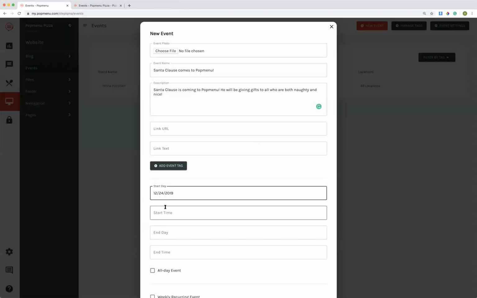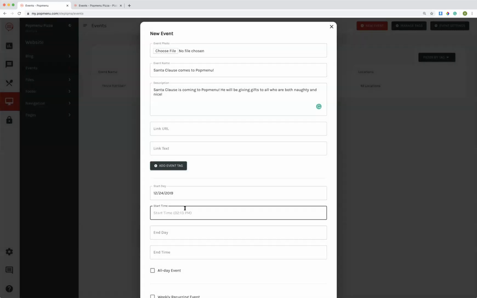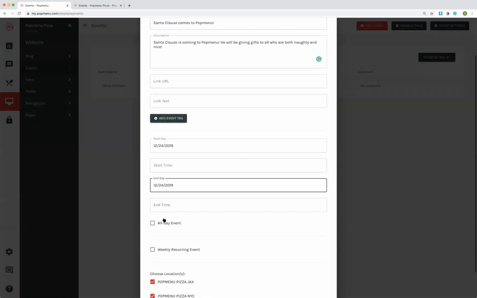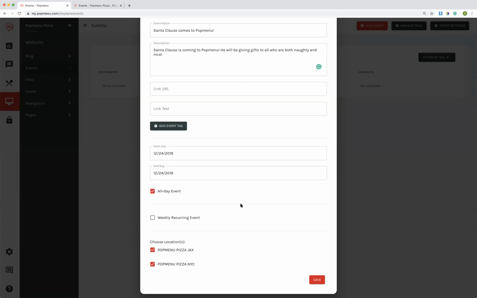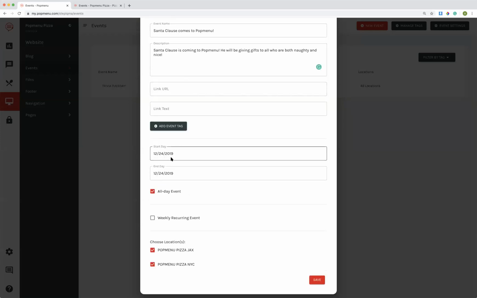This is just a one-off event, so maybe this is an all-day event. Maybe Santa Claus is coming a couple days before Christmas, and this is happening all day. Santa will be there all day. So I'm going to select this all-day event for a few days before Christmas and press save here.